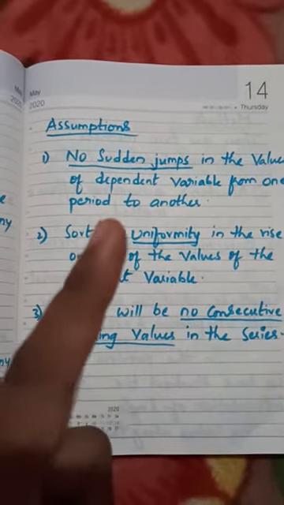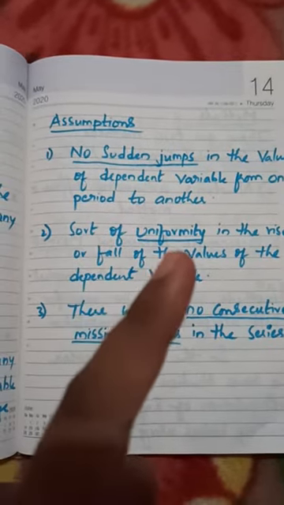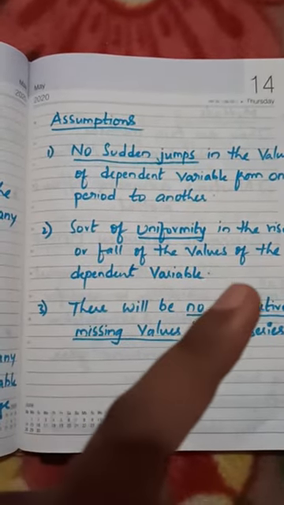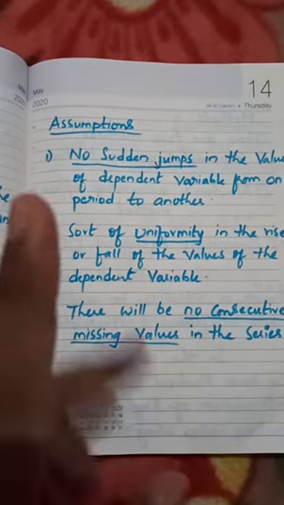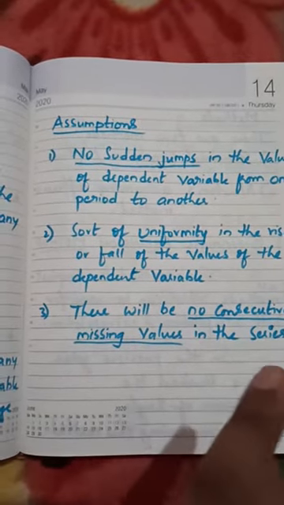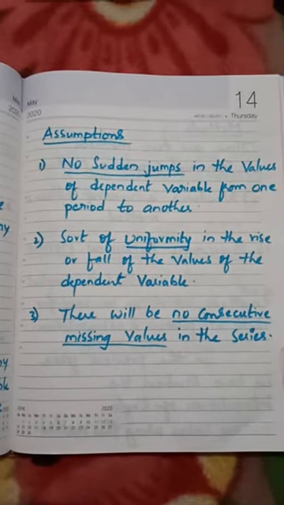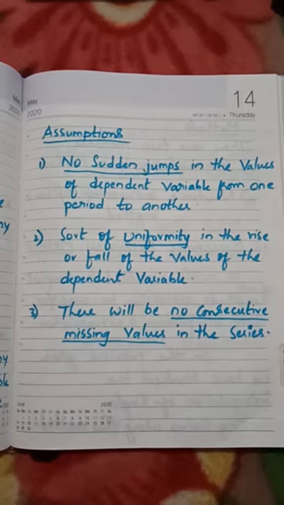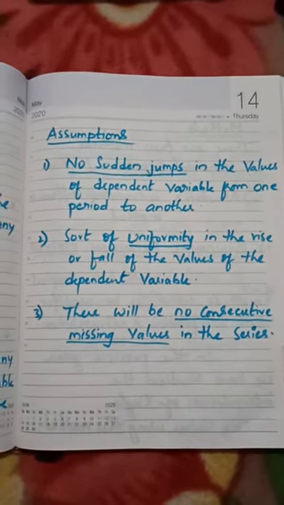No sudden jumps in the values of the dependent variable from one period to another. A sort of uniformity in the rise or fall of the values of the dependent variable. No consecutive missing values in the series. These are the three assumptions. Remember. Now let us see the methods.